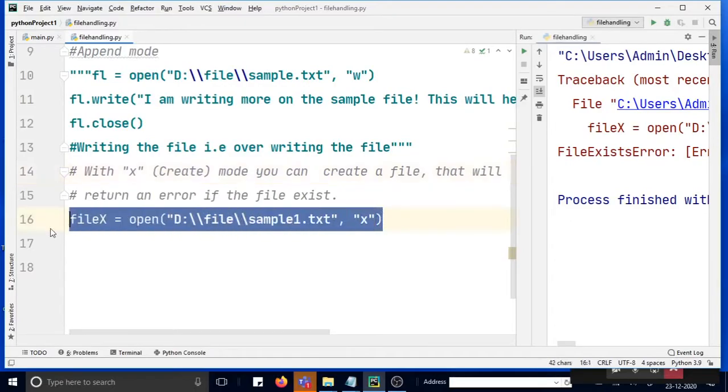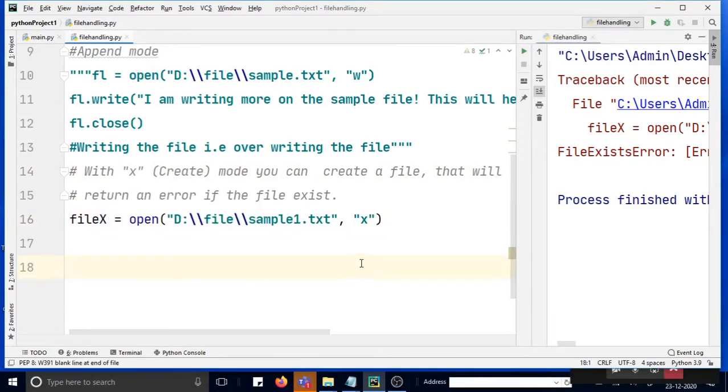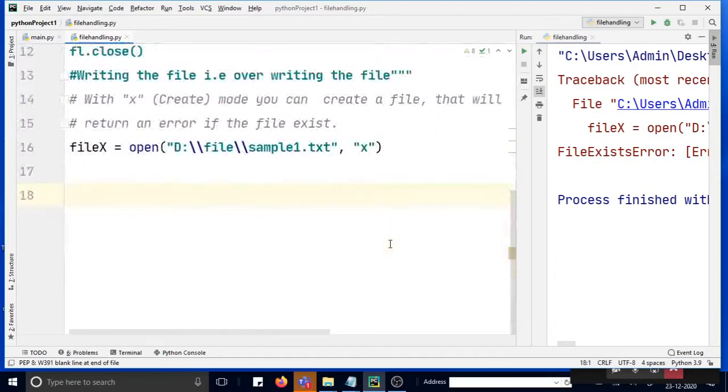So this is very good. I mean, this is a nice way of creating a new file. Okay, finally let us see how to delete a file. So how to delete a file.